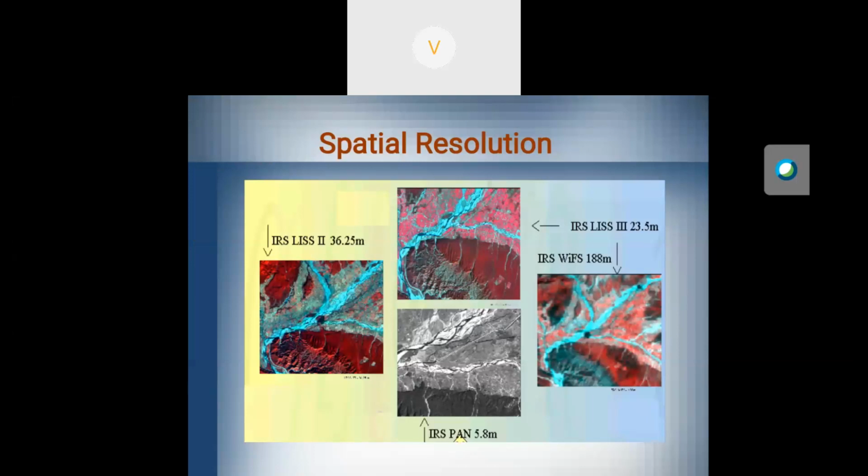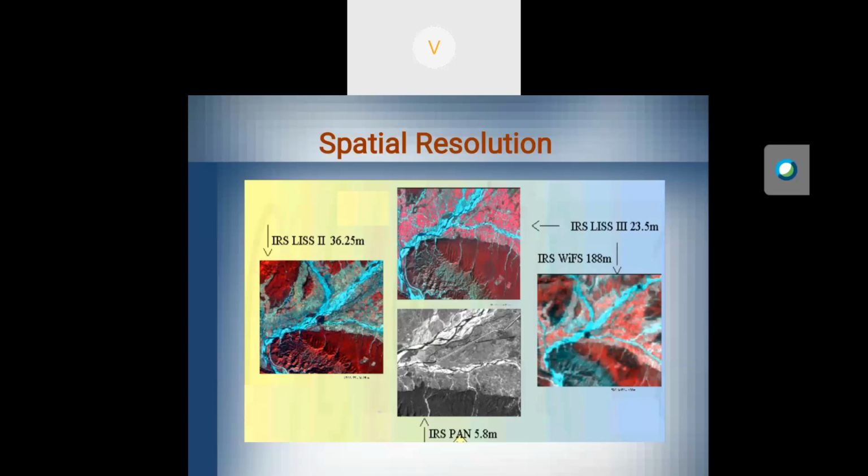When we say an image has 36.25 meter resolution, that is spatial resolution. That is IRS LISS-1, 36.25 meter. IRS LISS-4 supports 5.8 meter. IRS LISS-3 supports 23.5 meter. IRS AWiFS supports 188 meter. That is the spatial resolution of each image.